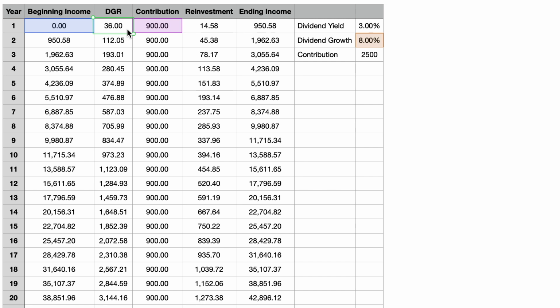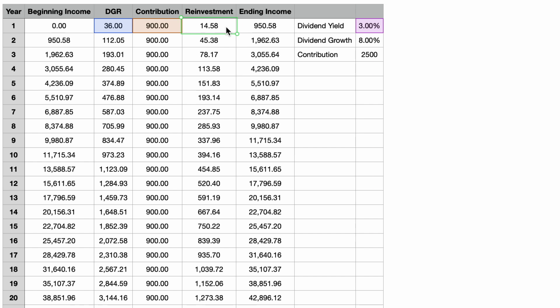The way I computed this is by taking the initial dividend income amount, which in year 1 was 0 since we just started the portfolio, and I took the $900 of dividend income from our contributions and divided this amount by half. Since I am assuming we will make monthly contributions to this portfolio, it's likely only some of this dividend income will be able to benefit from dividend increases that are scattered throughout the year. To simplify the calculation, I am assuming only half of the newly contributed cash and the resulting dividend income will benefit from dividend increases.